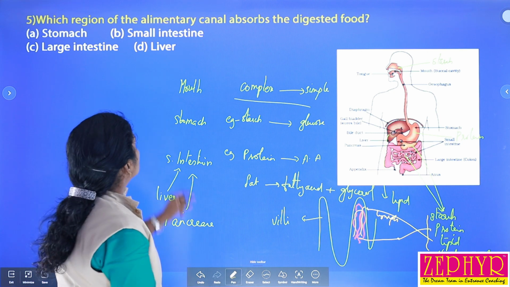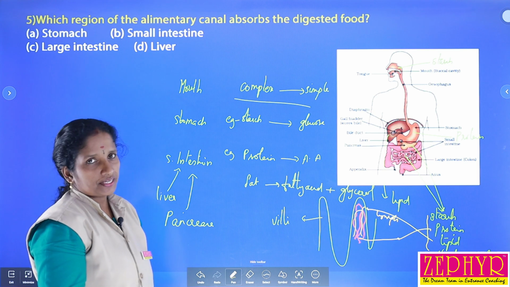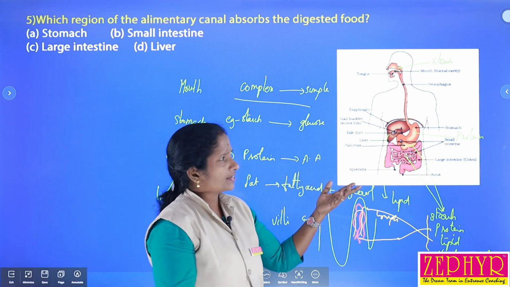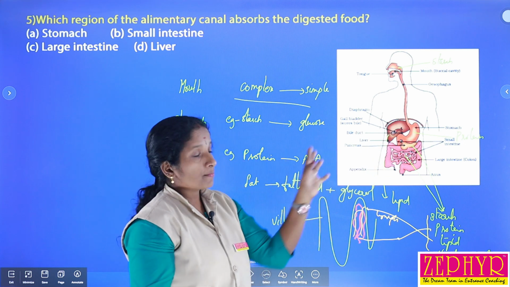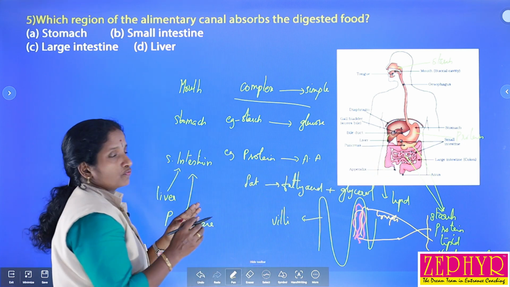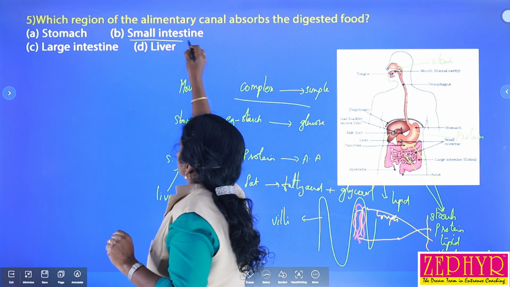Okay. So which region of the alimentary canal absorbs the digested food material? Digestion and absorption take place in the mouth, stomach, small intestine, etc., but the principal organ for absorption and digestion is the small intestine.